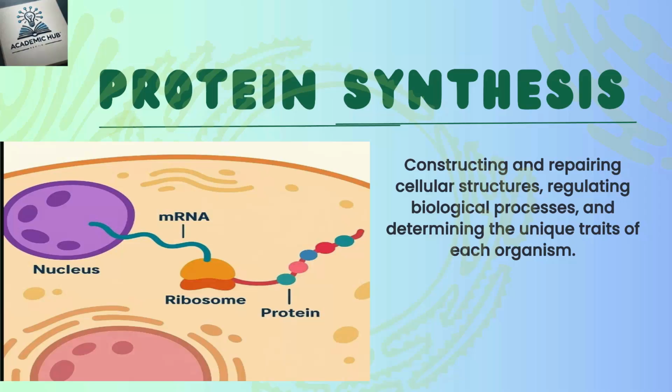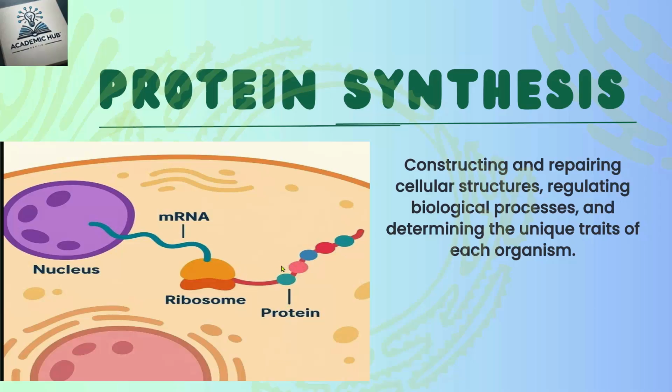First is initiation. In initiation, the ribosome binds to mRNA at the start codon, that is AUG. Second is elongation. Transfer RNA molecules, tRNA, bring amino acids to the ribosome where they are joined together by a peptide bond, forming a peptide chain.